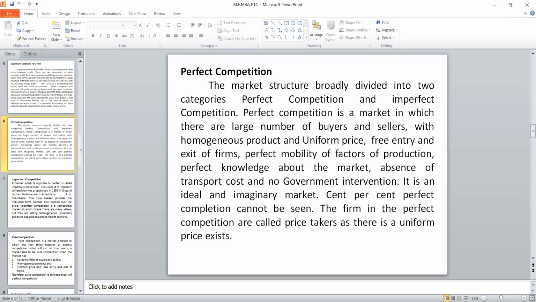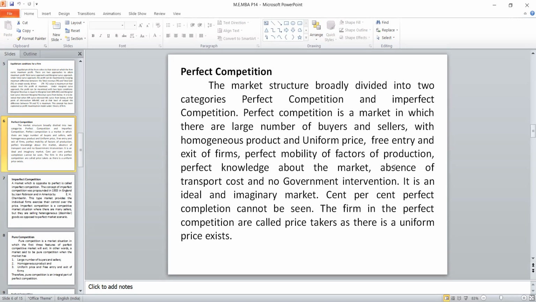A perfect market must have 7 conditions. The definition of that competitive market goes like this. Perfect competition is a market in which there are a large number of buyers and sellers with homogeneous product and uniform price, free entry and exit of firms, perfect mobility of factors of production, perfect knowledge about the market, absence of transportation costs, and no government intervention. So it's nothing but these 7 features of a perfectly competitive market.